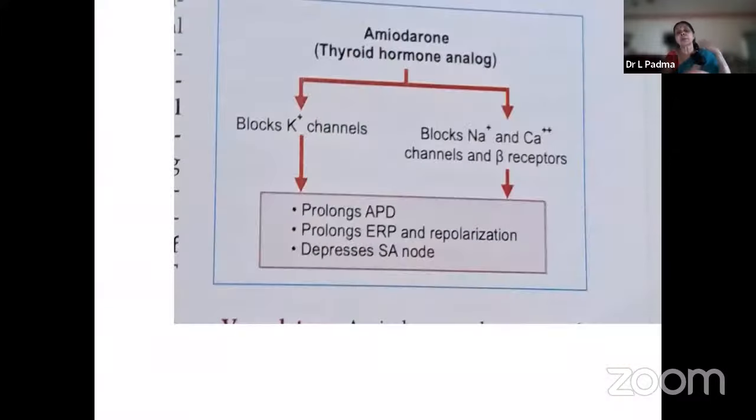Amiodarone is a thyroid hormone analog that blocks potassium channels, and also blocks sodium, calcium channels and beta receptors, hence prolonging APD and ERP, repolarization, and depressing AV conduction. So all over the heart, it is wandering. This is the drug of choice in most of the cases. But be aware of the adverse effects. Like that, be aware of the six adverse effects of amiodarone.